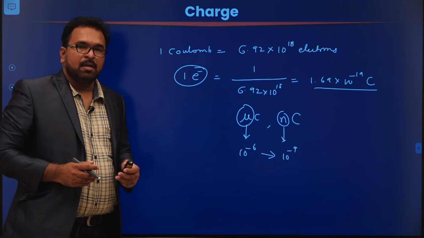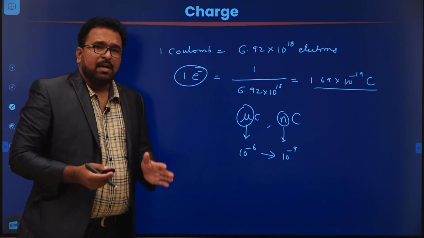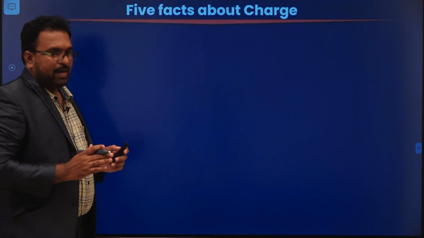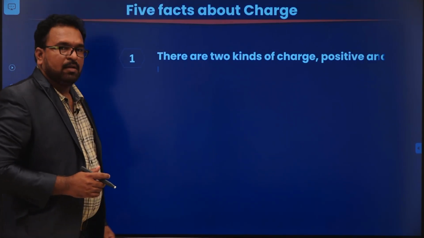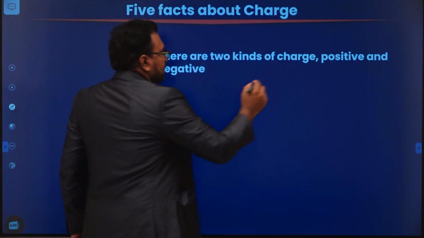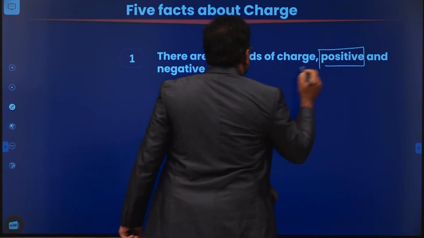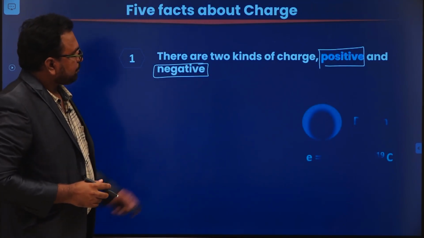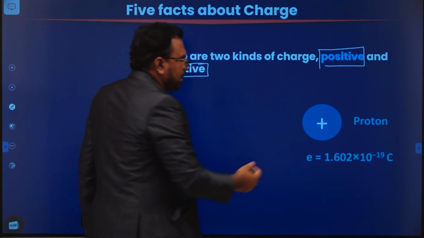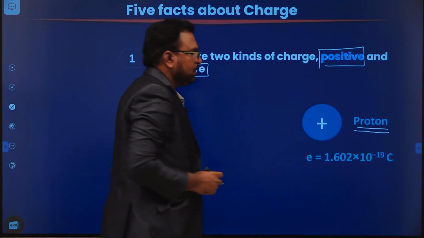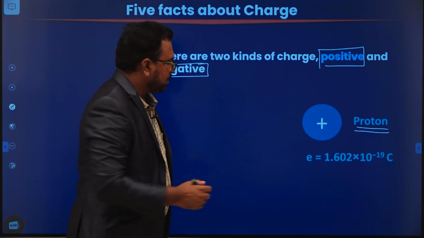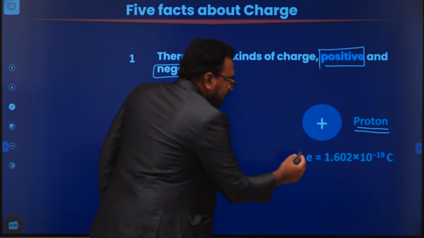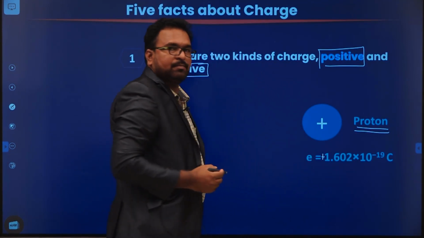That's all about charge. Now let us see the important points regarding charge. There are 5 important facts about charge. The first one: we already know there are 2 kinds of charges, positive charge and negative charge. So what is a positive charge? Positive charge is the charge of a proton, and it is equivalent to plus 1.602 into 10 power minus 19 coulombs.